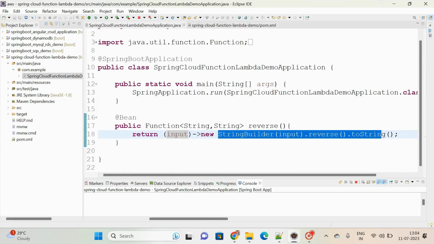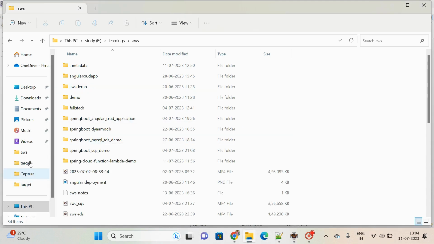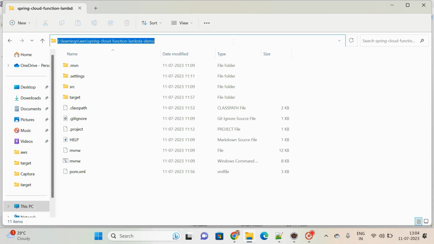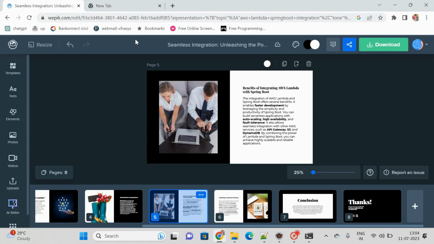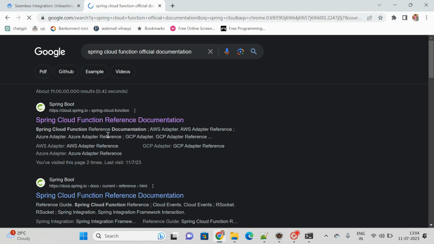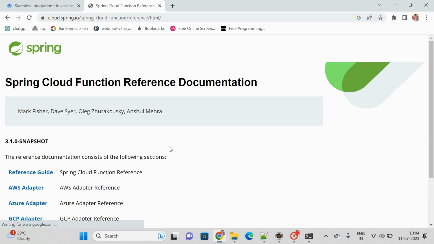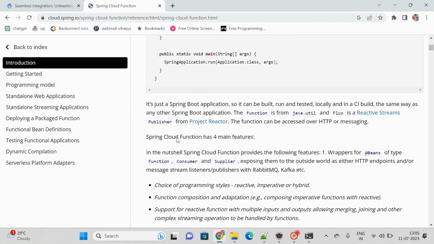If you really want to cross-check whether it is running locally, go to where this application is available, in the Spring Cloud Function demo, and open the command prompt. There is a syntax in the Spring Cloud Function official reference documentation, with a curl URL.